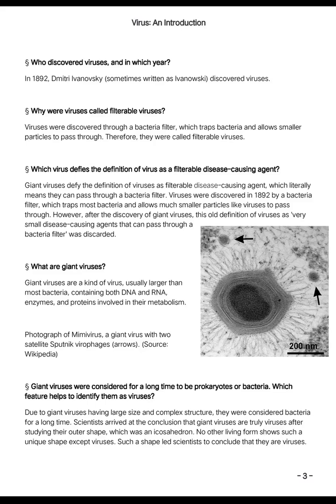Which feature helps to identify them as viruses? Due to giant viruses having large size and complex structure, they were considered bacteria for a long time. Scientists arrived at the conclusion that giant viruses are truly viruses after studying their outer shape, which was an icosahedron. No other living form shows such a unique shape except viruses. Such a shape led scientists to conclude that they are viruses.